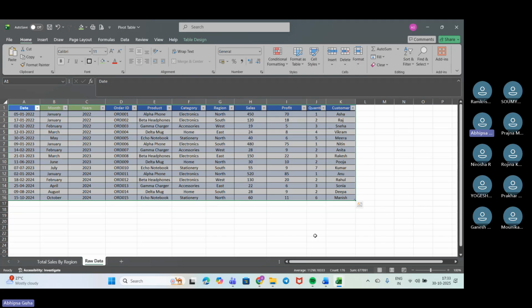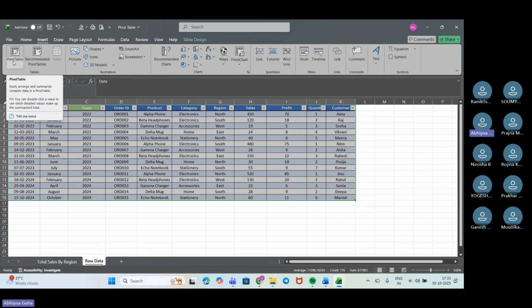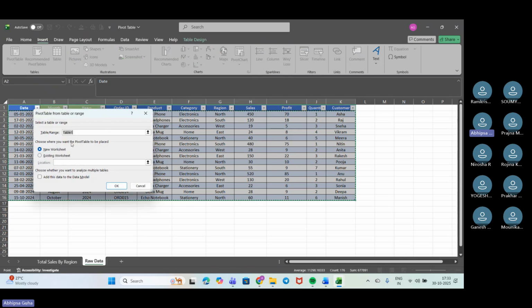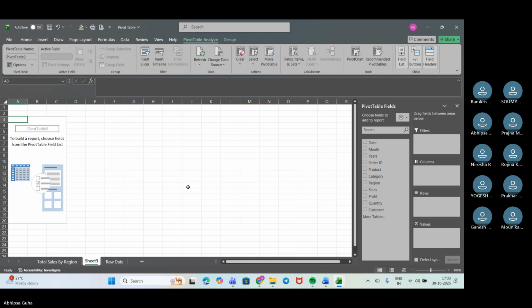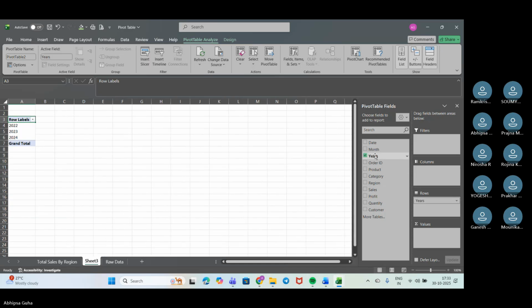Next chart, we will see sales by year and category. So how can we do that? We have already selected it, we'll go to Insert, Pivot Table. From the table range, we'll go for the new worksheet and press OK. Now what we need is sales by year and category. So we'll drag Year to the Rows section, because by row we will be getting it done.